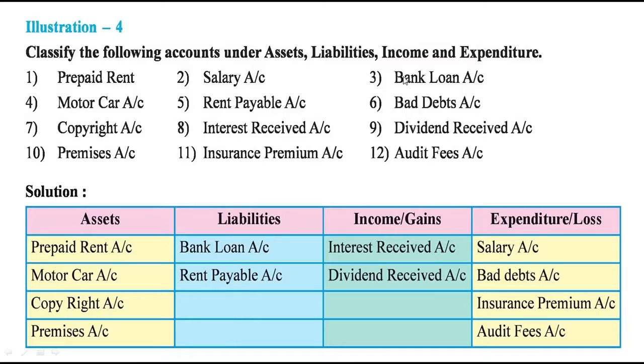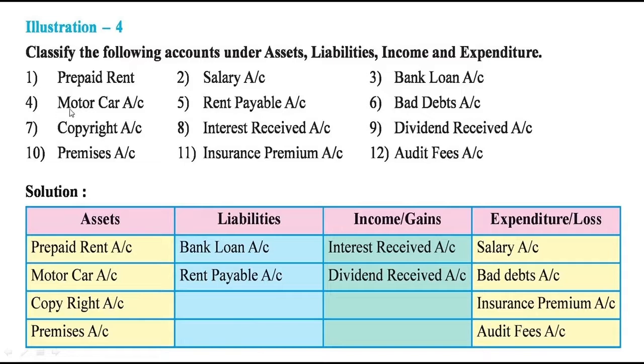Third one is the bank loan account. This is the loan borrowed by the businessman from the bank and he is going to pay this loan in the future. Payment for the future is considered as the liability. So bank loan account will be recorded under liabilities. Liabilities is the payment or amounts due by the partnership to others.